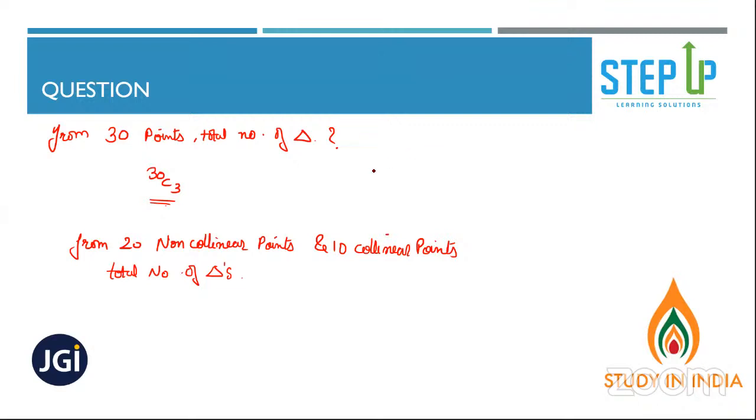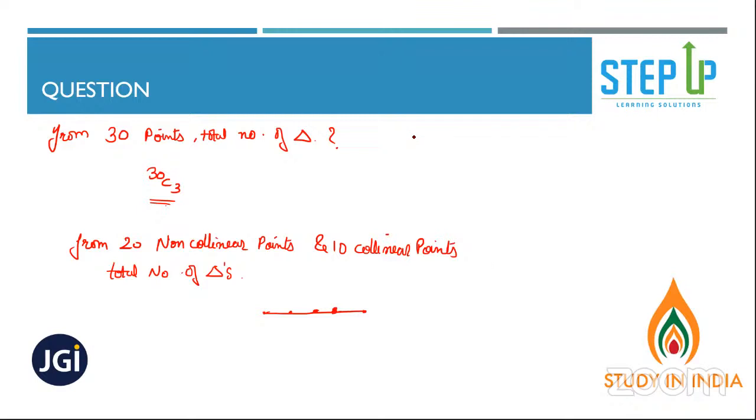10C3. Okay. Collinear points are those points which lie on the same line. Is that clear? So now there is a way.